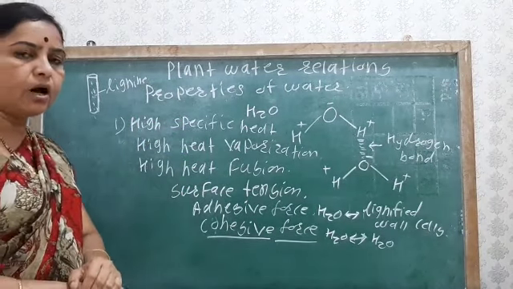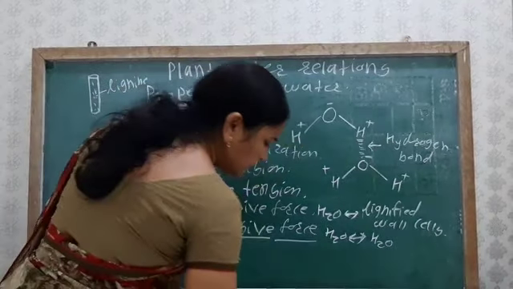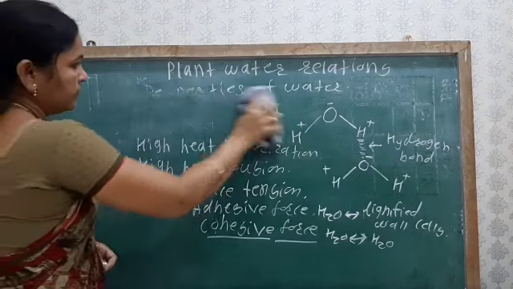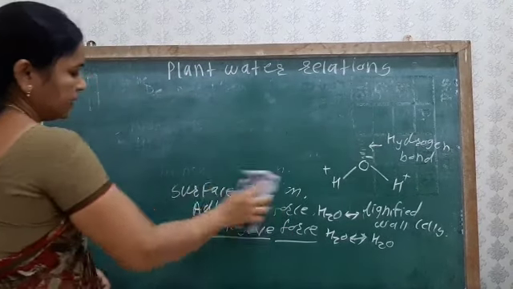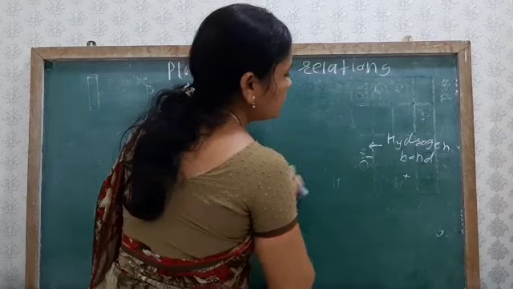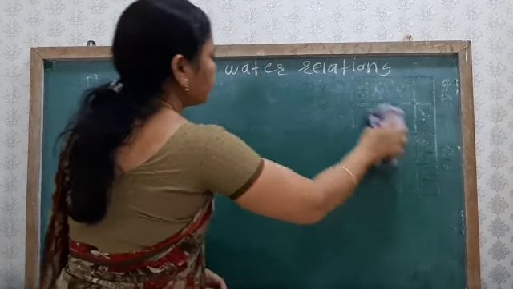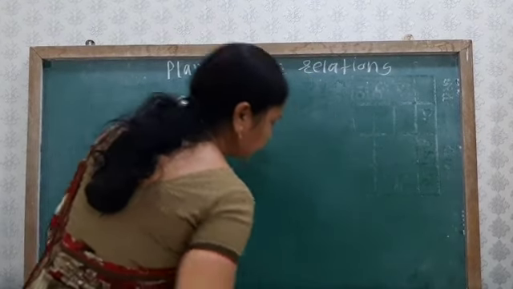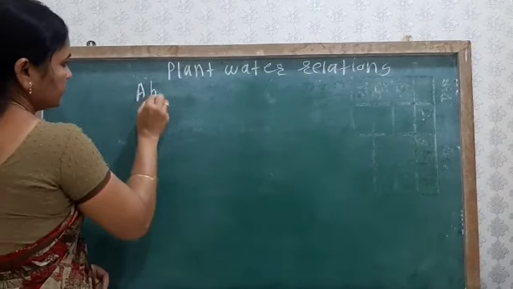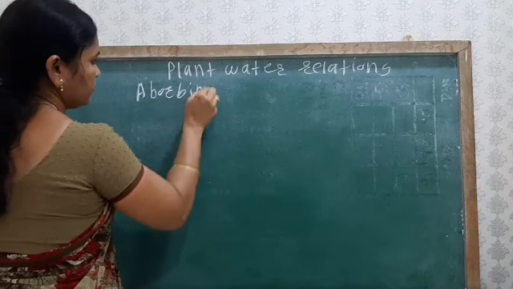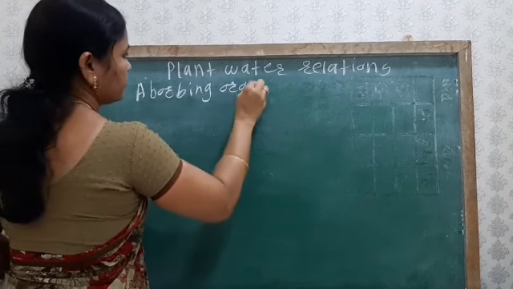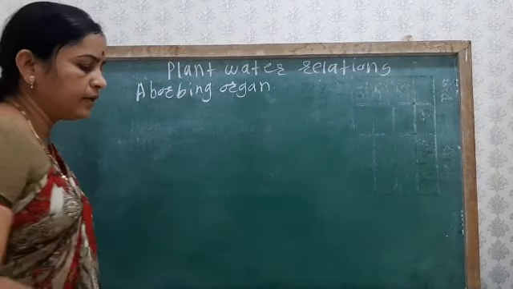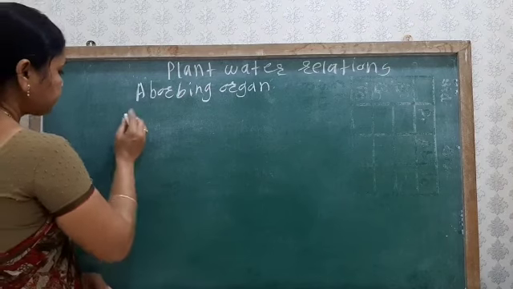Next, how is water transported? There is one absorbing organ for the transport of water. We have seen which is the absorbing organ of water, that is the root tip.